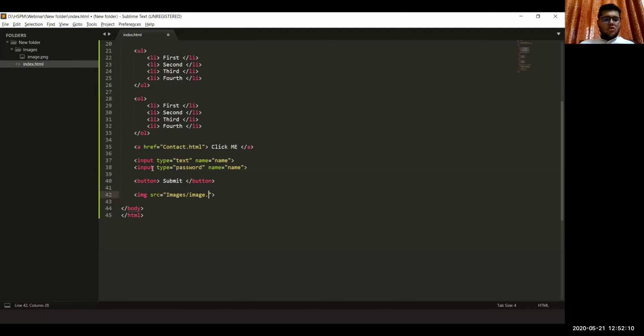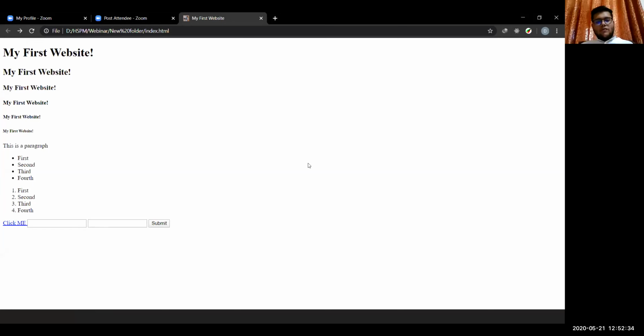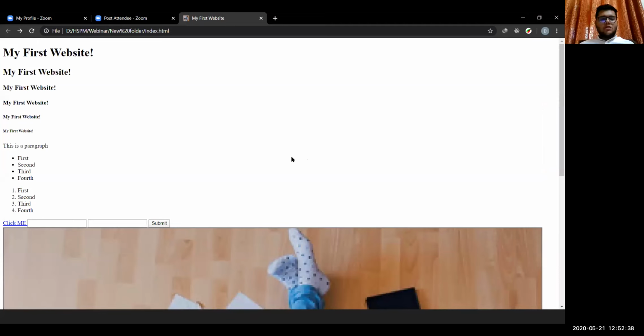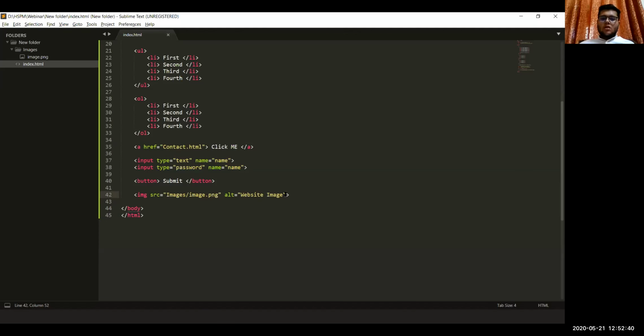And we'll provide an alt to this also. When we reload, we'll see that there is this image that appears on this website.